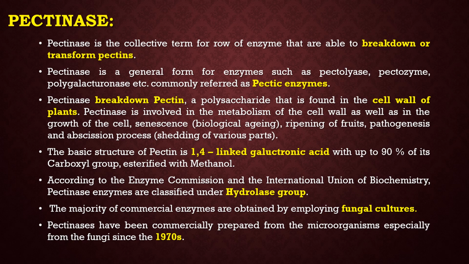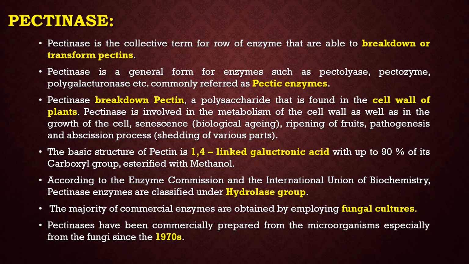The second enzyme is pectinase. Pectinase is the collective term for a group of enzymes that are able to break down or transform pectins. Pectinase is a general term for enzymes such as pectolyase, pectozyme, and polygalacturonase, commonly referred to as pectic enzymes. Pectinases break down pectin, a polysaccharide that is found in the cell wall of plants.